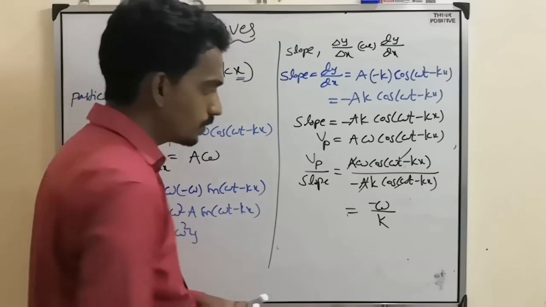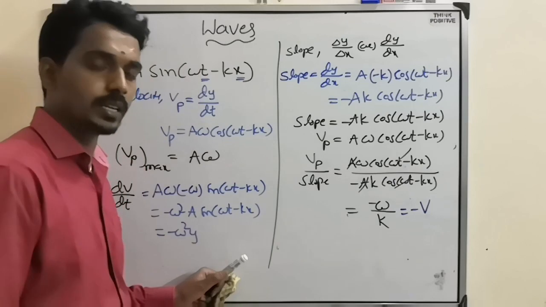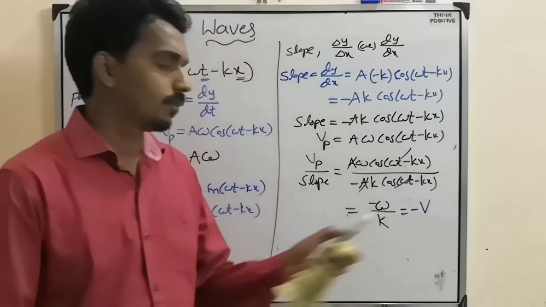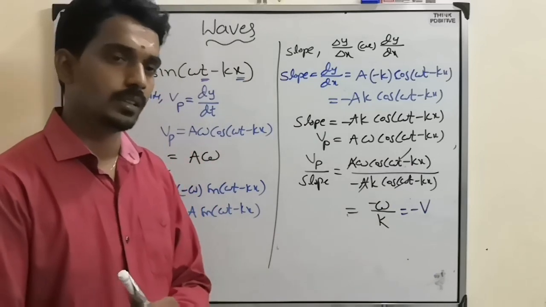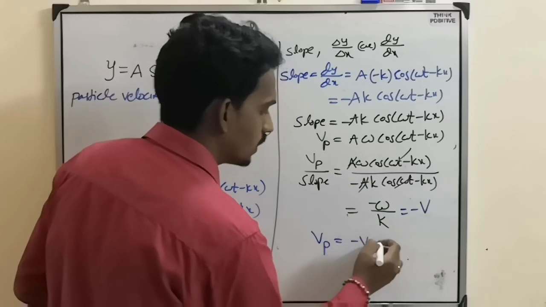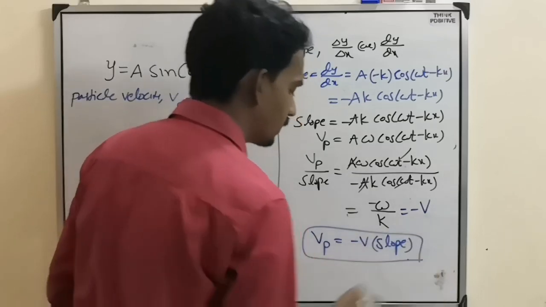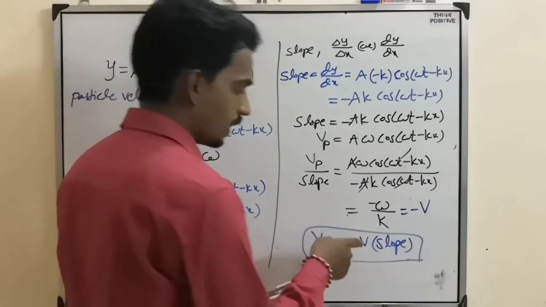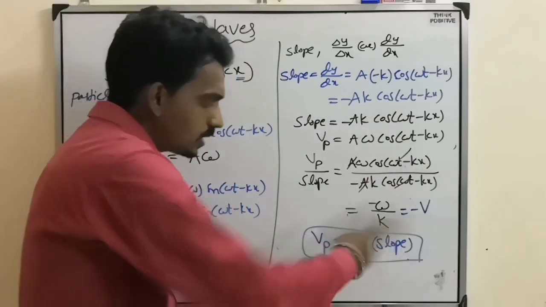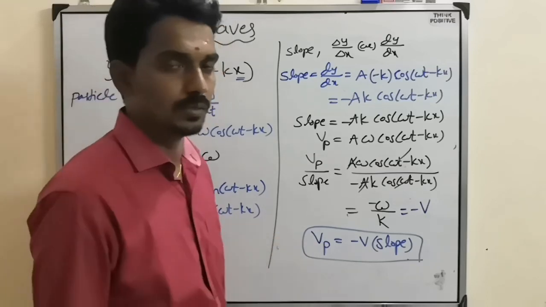Omega by k is nothing but the wave velocity, lambda by T. So the particle velocity is minus v into slope. This is the relation between particle velocity, wave velocity and slope. Out of these three quantities, if they give any two, we can find the third one.